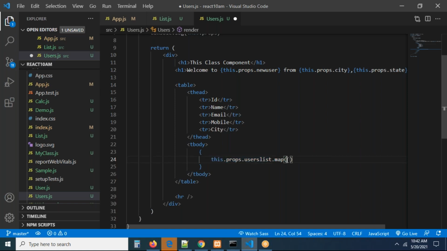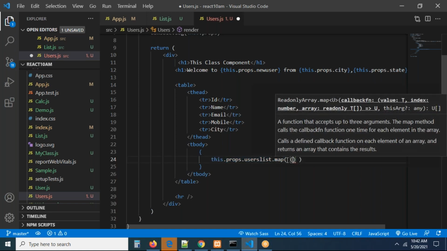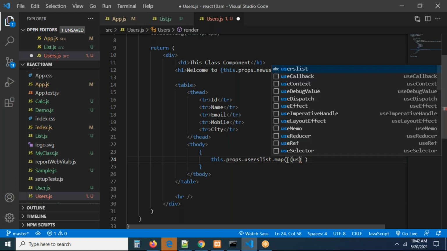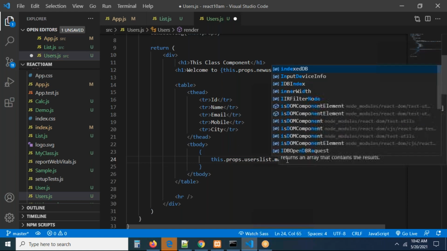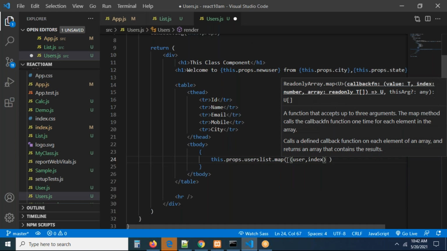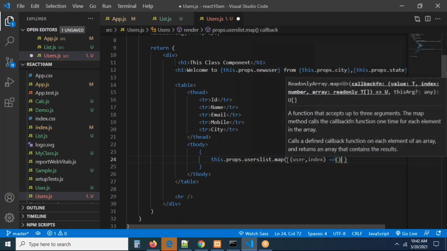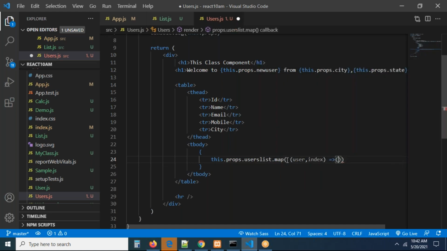To this map function, we are going to pass a callback function. This always has two parameters: user comma index. Each and every user comma index. So it is going to be something like this, guys, exactly. So in this, what are we going to do? We are going to iterate the tr open, right?